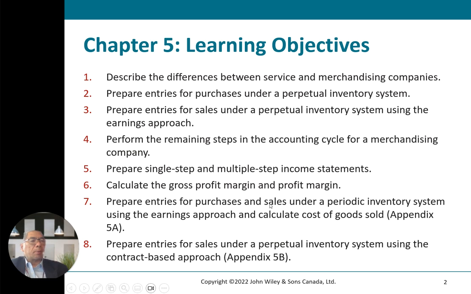Number 6, calculate the gross margin and profit margin. Number 7, prepare entries for purchases and sales under the periodic system using the earning approach and calculate the cost of goods sold. Number 8, prepare entries for sales under the perpetual inventory system.